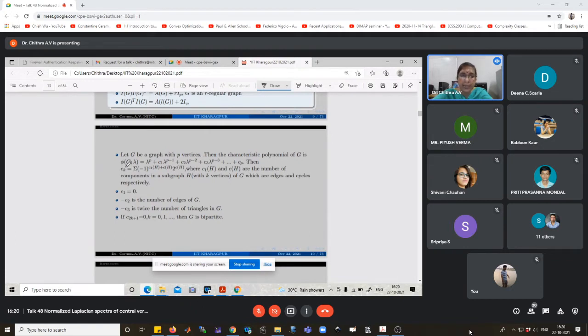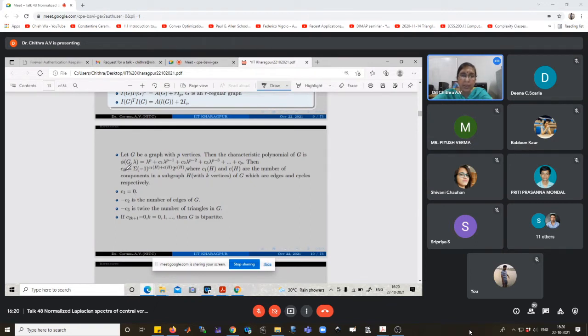Then ck is equal to the sum of minus 1 raised to c1(H) plus c(H), times 2 raised to c(H), where c1(H) and c(H) are the number of components in a subgraph H with k vertices, which are edges and cycles respectively.